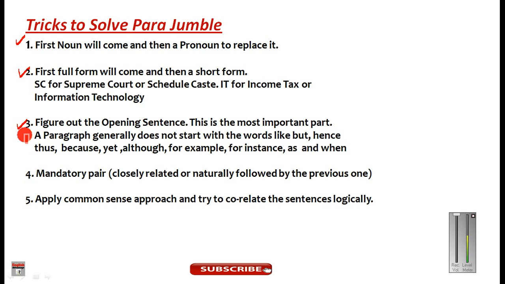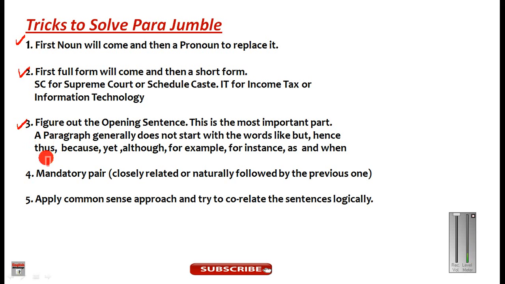The third guideline is the most important one. Figure out the opening sentence, and the opening sentence is normally the title sentence of any paragraph. Okay, and it is normally written in present simple tense. Any paragraph cannot start with these words: because, yet, although, for example, for instance. So these are the different clues.